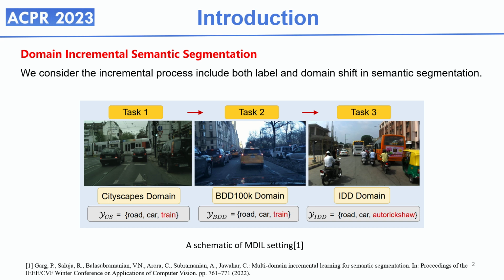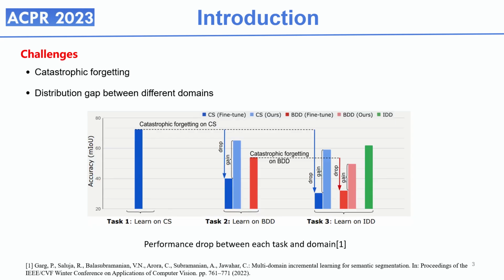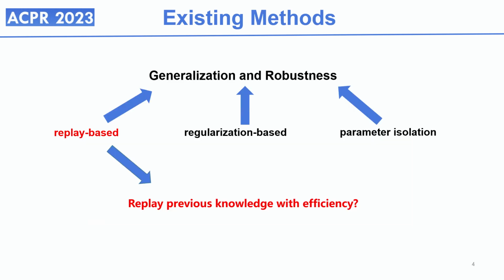Taking into account real scenarios, in our setting, we consider the incremental process to include both label and domain shift in semantic segmentation. Simply fine-tuning the model on the current task leads to a severe performance drop. As a result of the existence of both label and domain shift, we meet the challenge of catastrophic forgetting and distribution gap between different domains.